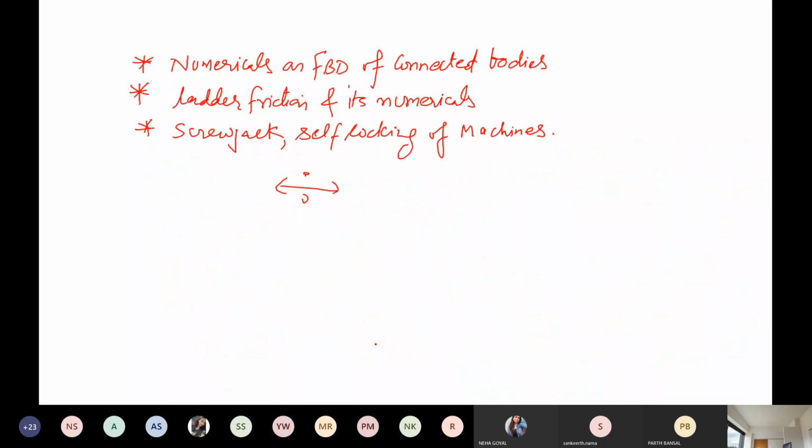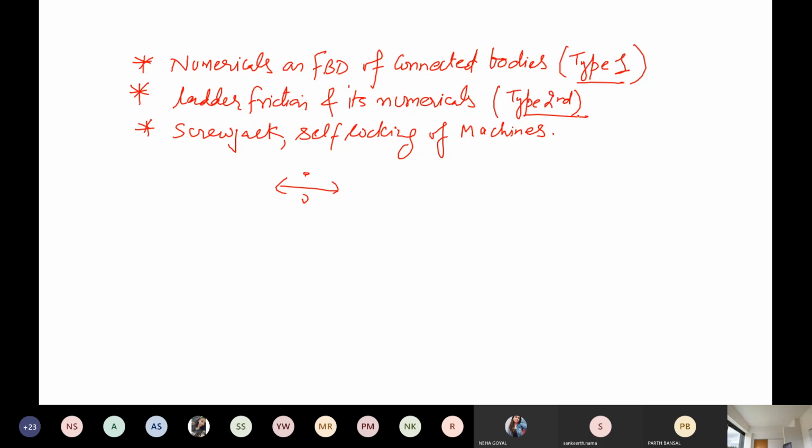The next part is numericals on the stability of connected bodies. This is the numerical part. We have 2 types of numericals. This is type 1 numerical. Type 2 is ladder friction. So these 2 types of numericals we have to study from the remaining part of the first module.